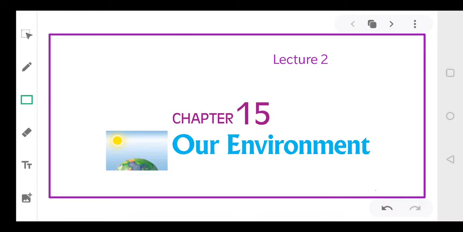So the various organisms that are present in the ecosystem are your producers, consumers, and in the consumers category we can classify them as the primary consumers, secondary consumers, tertiary consumers, parasites and decomposers. So I hope everybody has learned that part of the chapter.